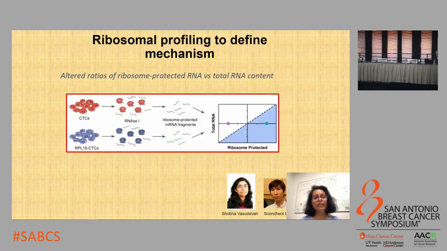To understand the molecular mechanism underlying this observation, we did ribosomal profiling of control CTCs and CTCs overexpressing RPL15, in collaboration with Dr. Shobha Vasudevan and Charlie, a postdoc in her lab. We wanted to look at the mRNAs that were preferentially translated in these RPL15 overexpressing CTCs.